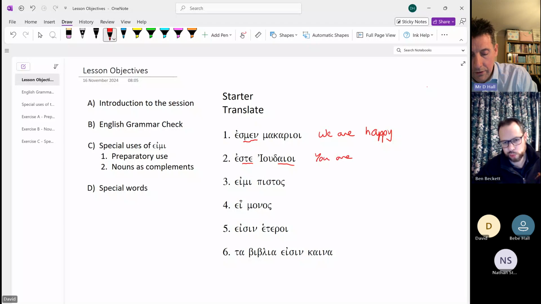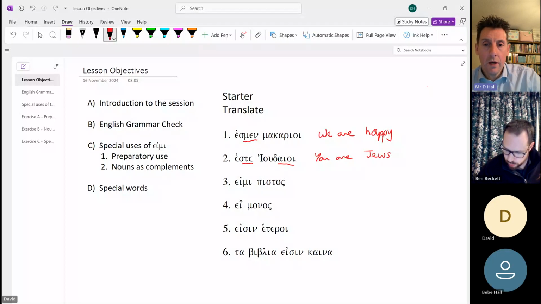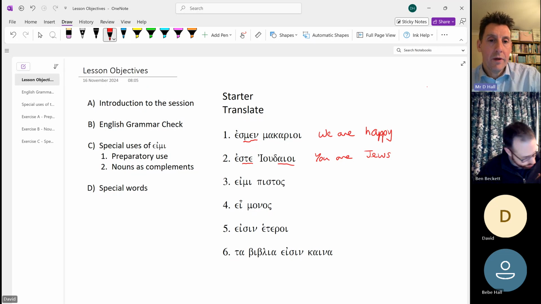Okay, so you can either have you are Jews or you are Jewish. Either would be fine depending on the context as to what you wanted to describe. So we're describing something plural here, and we just need to be again familiar with the form of the verb to be. Remember, it's a bit irregular, and you just have to learn those ones.